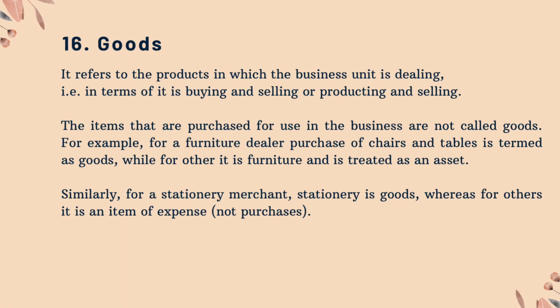16. Goods. It refers to the products in which the business unit is dealing, that is, it is buying and selling or producing and selling. The items that are purchased for use in the business are not called goods. For example, for a furniture dealer, purchase of chairs and tables is termed as goods, while for others it is furniture and is treated as an asset. Similarly, for a stationery merchant, stationery is goods, whereas for others it is an item of expense, not purchases.